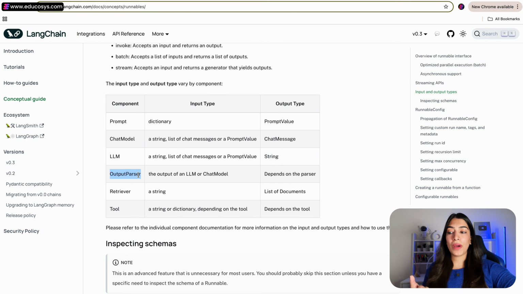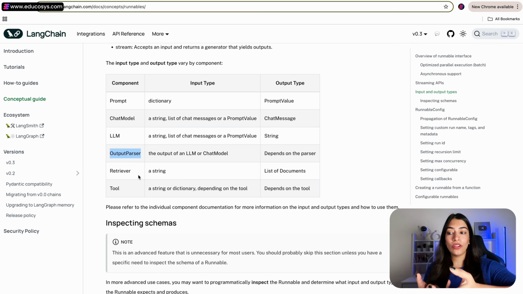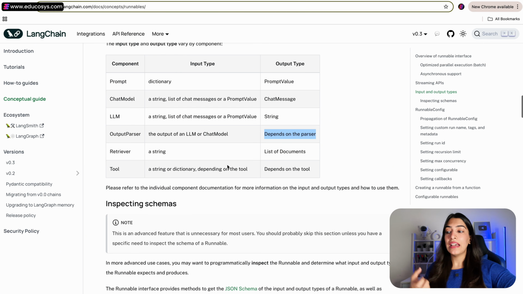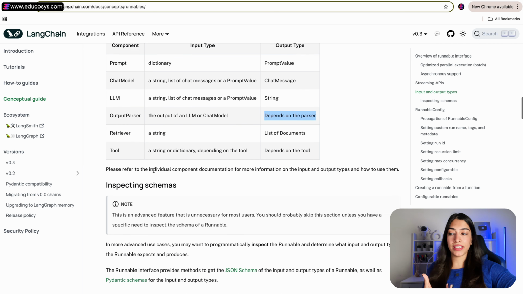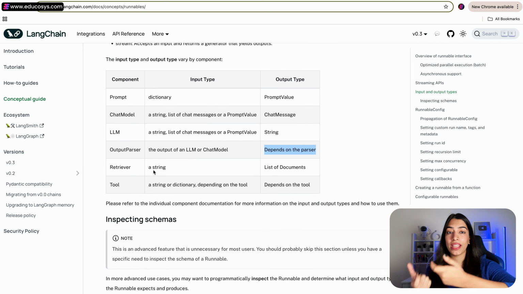Then we can have output parsers. The output that we got from the LLM, we were parsing what? We were parsing out content. So there are different parsers that we can use, and we can get the output accordingly. Then there are retrievers, there are different tools, right? So these are all components. You can have chains of these components. These will be each task or action or process or function that you are performing.